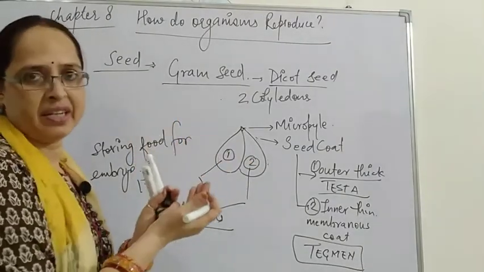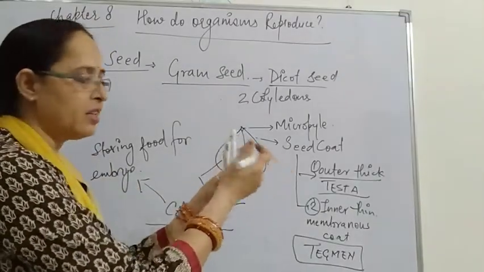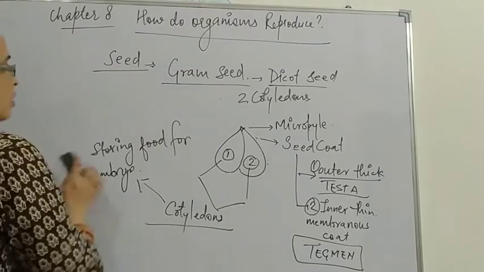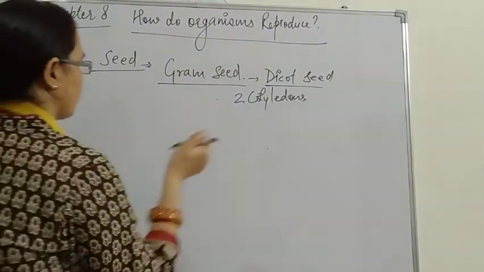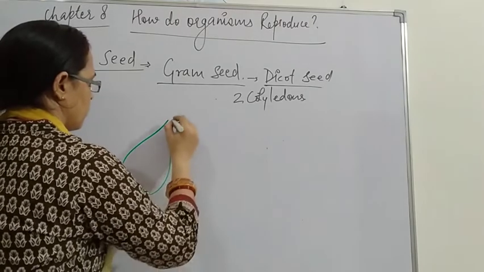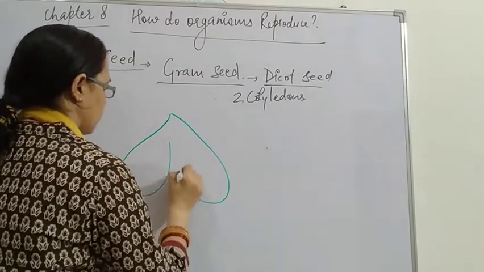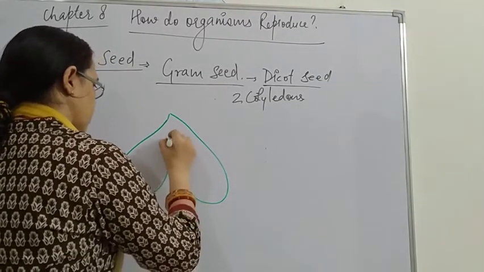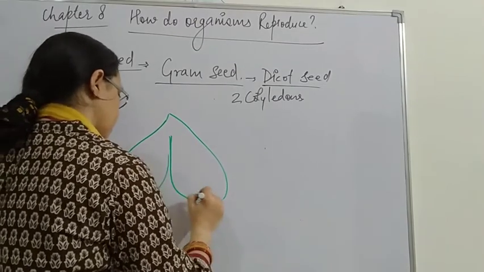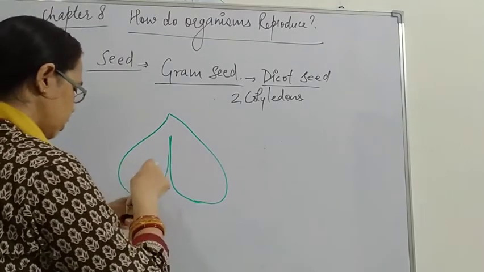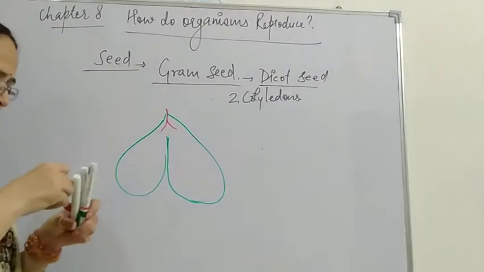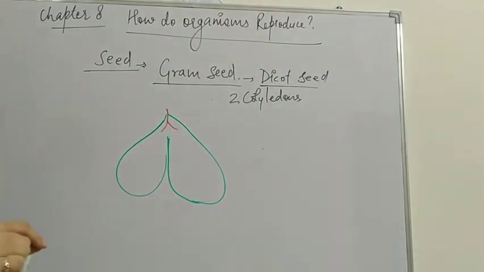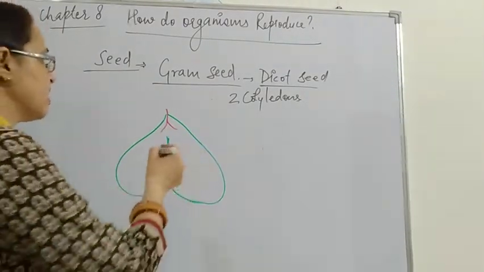Now when we open the cotyledons slowly, what we find, if I draw the diagram, is that with the two cotyledons open, internally there is a small structure connecting the two cotyledons, which is very small and white in color, or we can say colorless, present joining the two cotyledons. This is called the embryo.